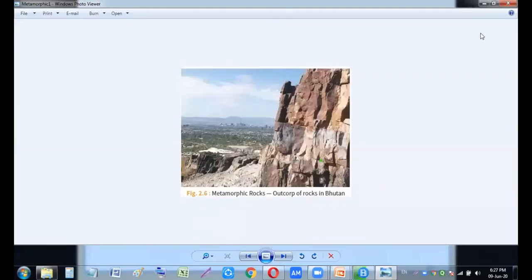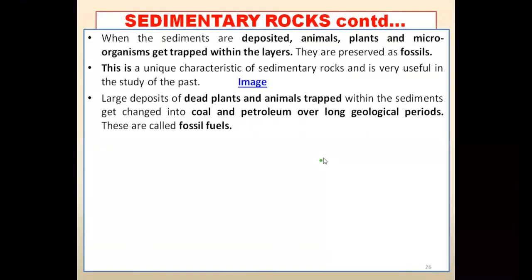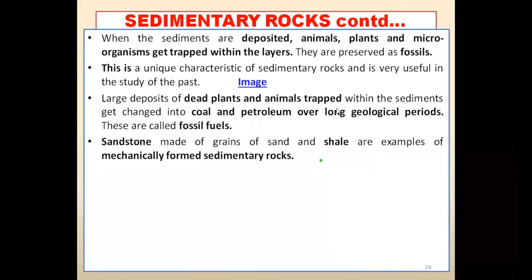You can see the photograph of the metamorphic rocks. Animals which are trapped within the sediments, they change into coal and petroleum. देखो, dead plants or dead animals के वजह से we get the coal also. Coal, है ना, that many of the villages, the people of the villages are using as a fuel also. So this coal has come from what?